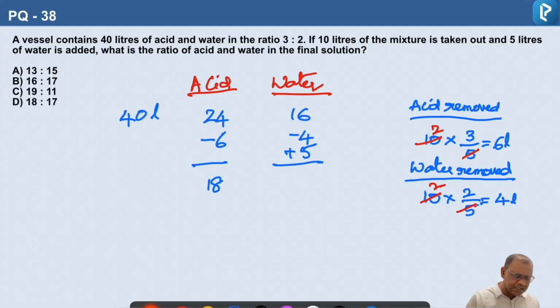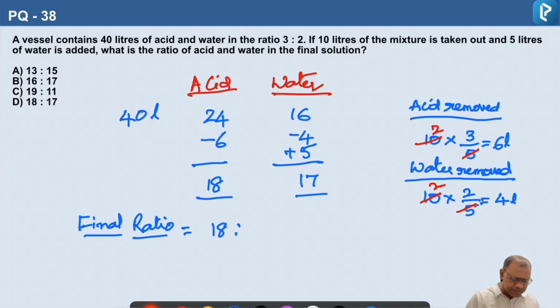And 16 minus 4, 12, and 12 plus 5, 17. So the final ratio is 18:17, which is in the lowest terms. The correct answer is option D.